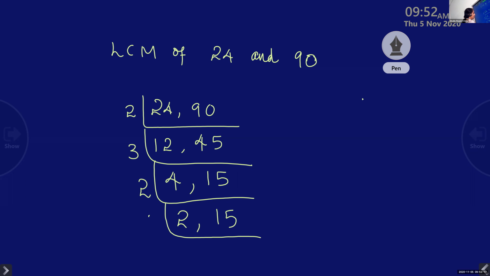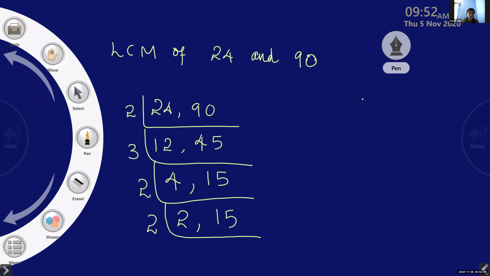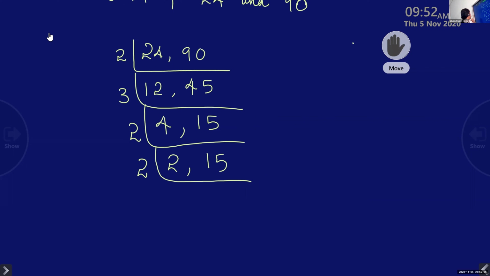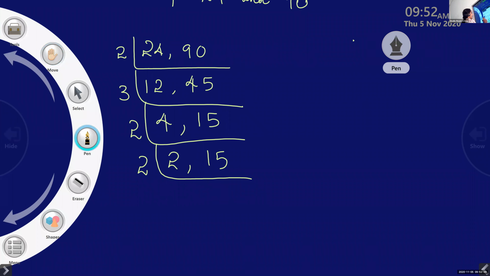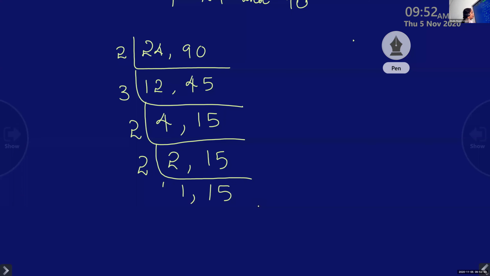Again with the 2. What will you get? 1 and 15. Now this 15 we have to divide by which number?